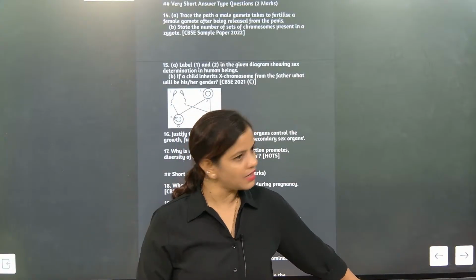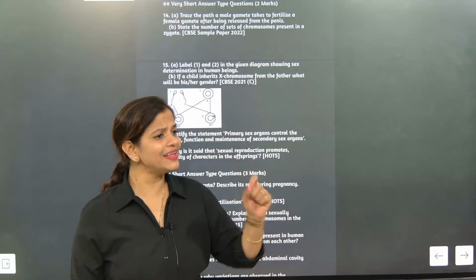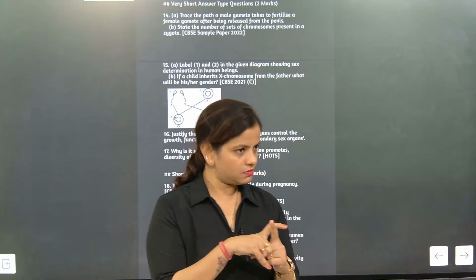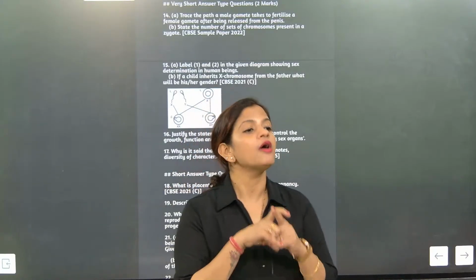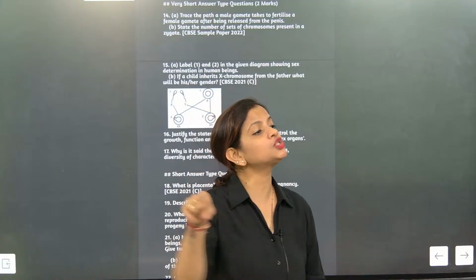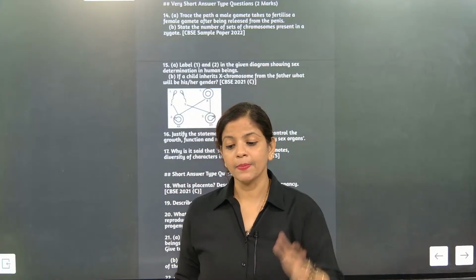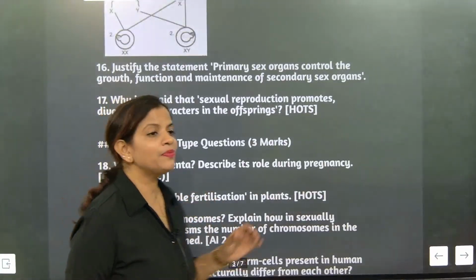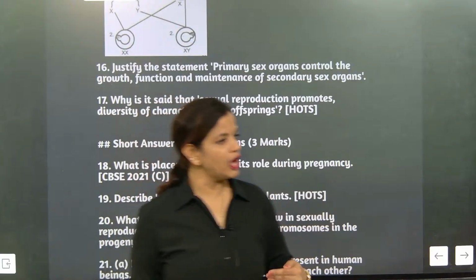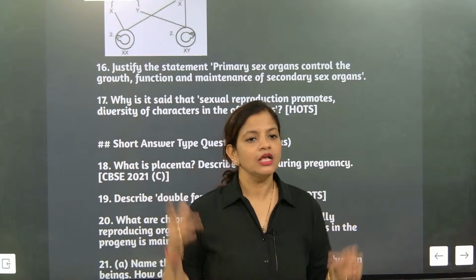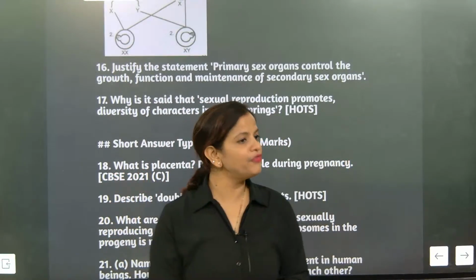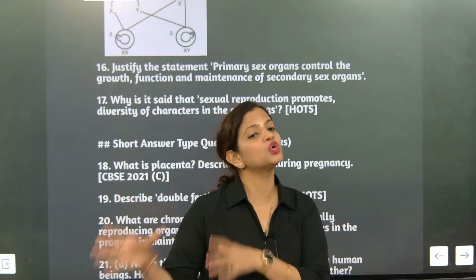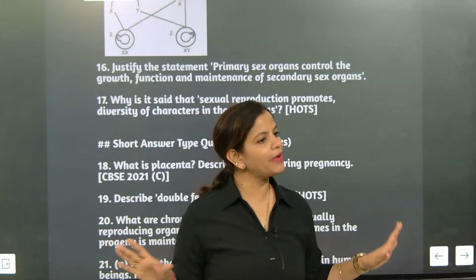Diploid means pair. In the full human body the cells will be diploid. The chromosomes will always occur in the form of pairs in diploid cells. That is called 2n. But in the gametes, the male and female gametes like sperm and ova, it will be haploid, only single n. So single chromosomes will be there. When they fuse together, they will be exactly doubled in the cell of the progeny. Progeny means the child.